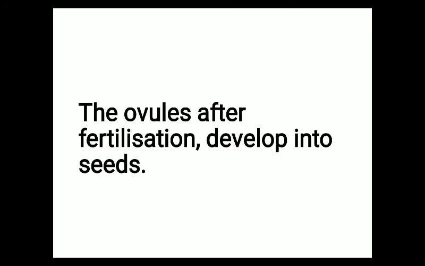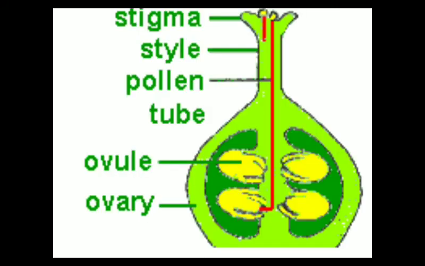Now come to another topic, which is the seed. How does the formation of seed take place? After the process of double fertilization, the ovules develop into seeds. What is the location of the ovule? We all know that the ovule is present inside the ovary. This is one typical carpel having the stigma, style and ovary. This is the stigma, this stalk is the style, and this swollen base-like structure is the ovary, and inside the ovary we can see the presence of ovules. Four ovules are present in this ovary. So how many seeds will be formed? The answer will be 4.